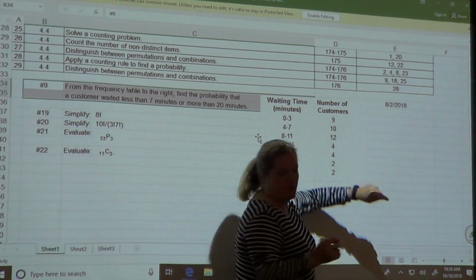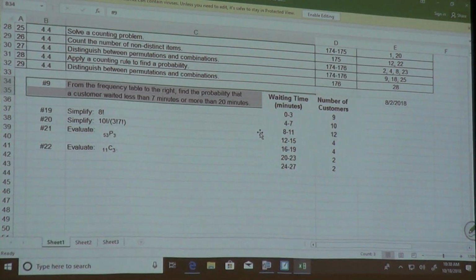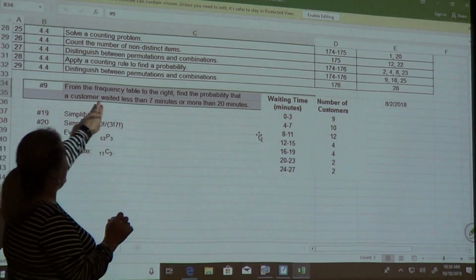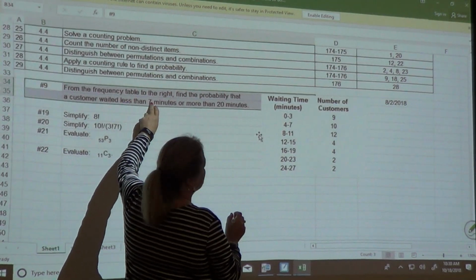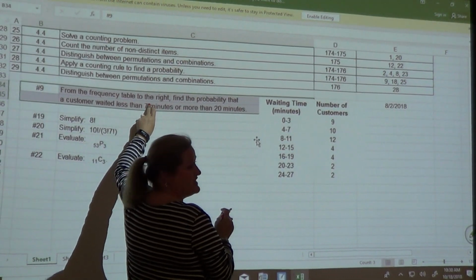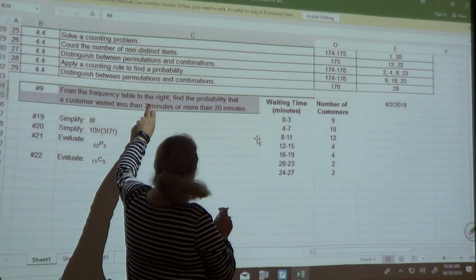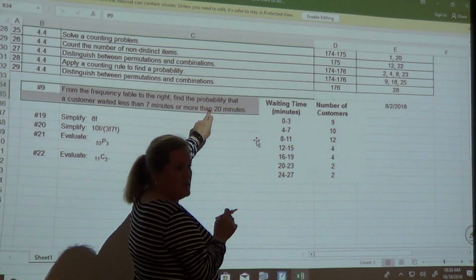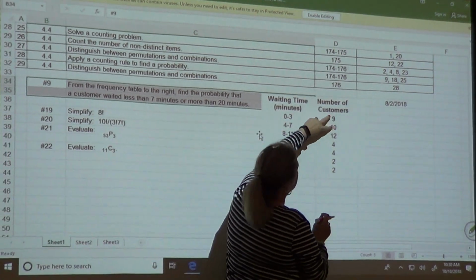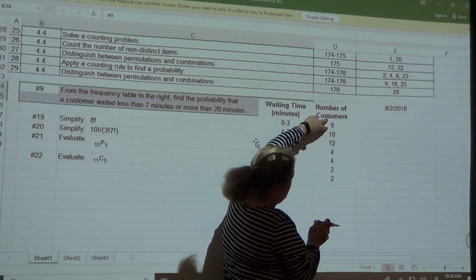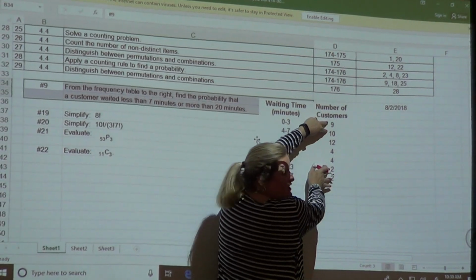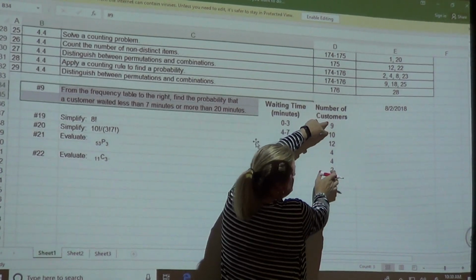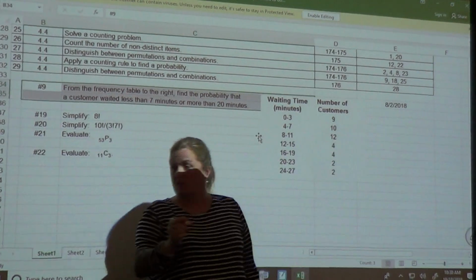And what makes me happy is if it is less than 7. How many is less than 7? And more than 20. Less than 7 would be those two. More than 20 would be those two.